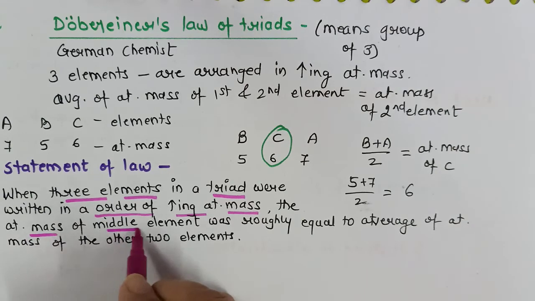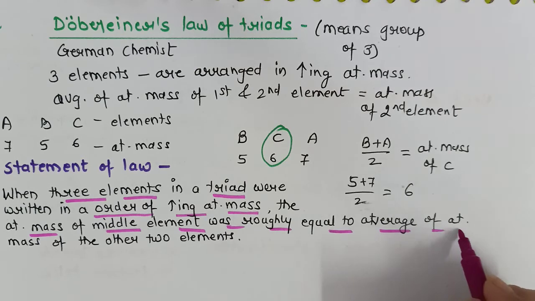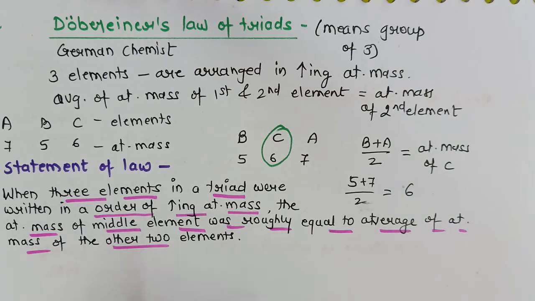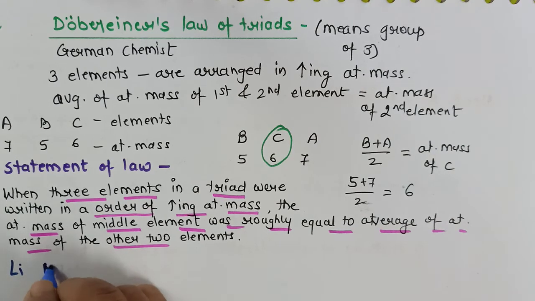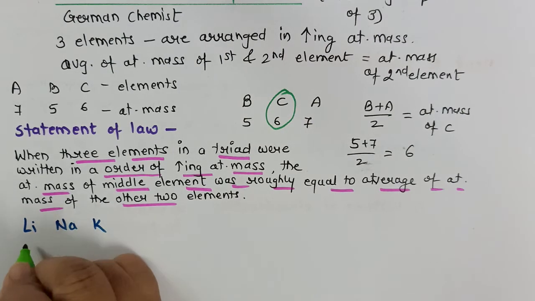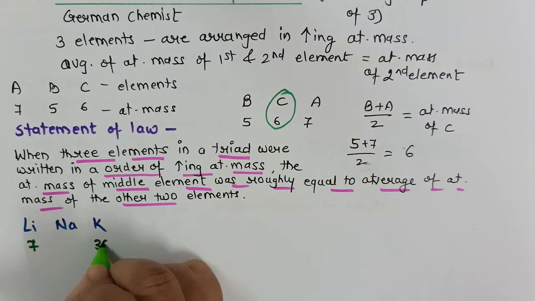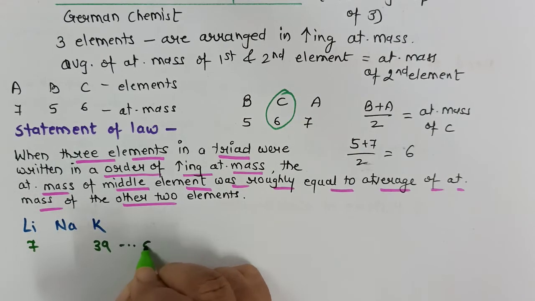The atomic mass of the middle element was roughly equal to the average atomic mass of the other two elements. Now let us have one specific example with respect to chemistry. Let us take the example of lithium, sodium and potassium. The atomic mass of lithium is 7. The atomic mass of potassium is 39. So these are the atomic masses.